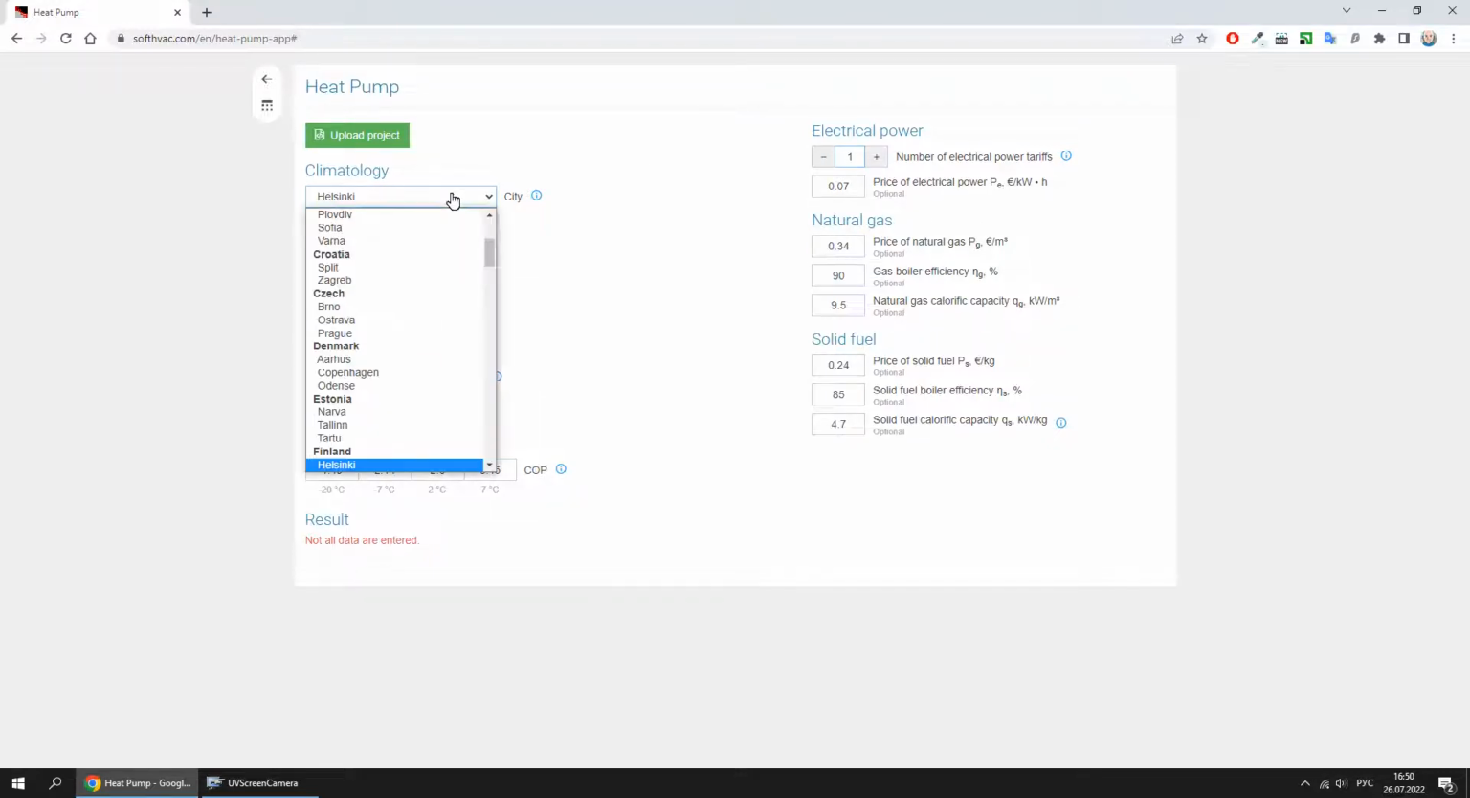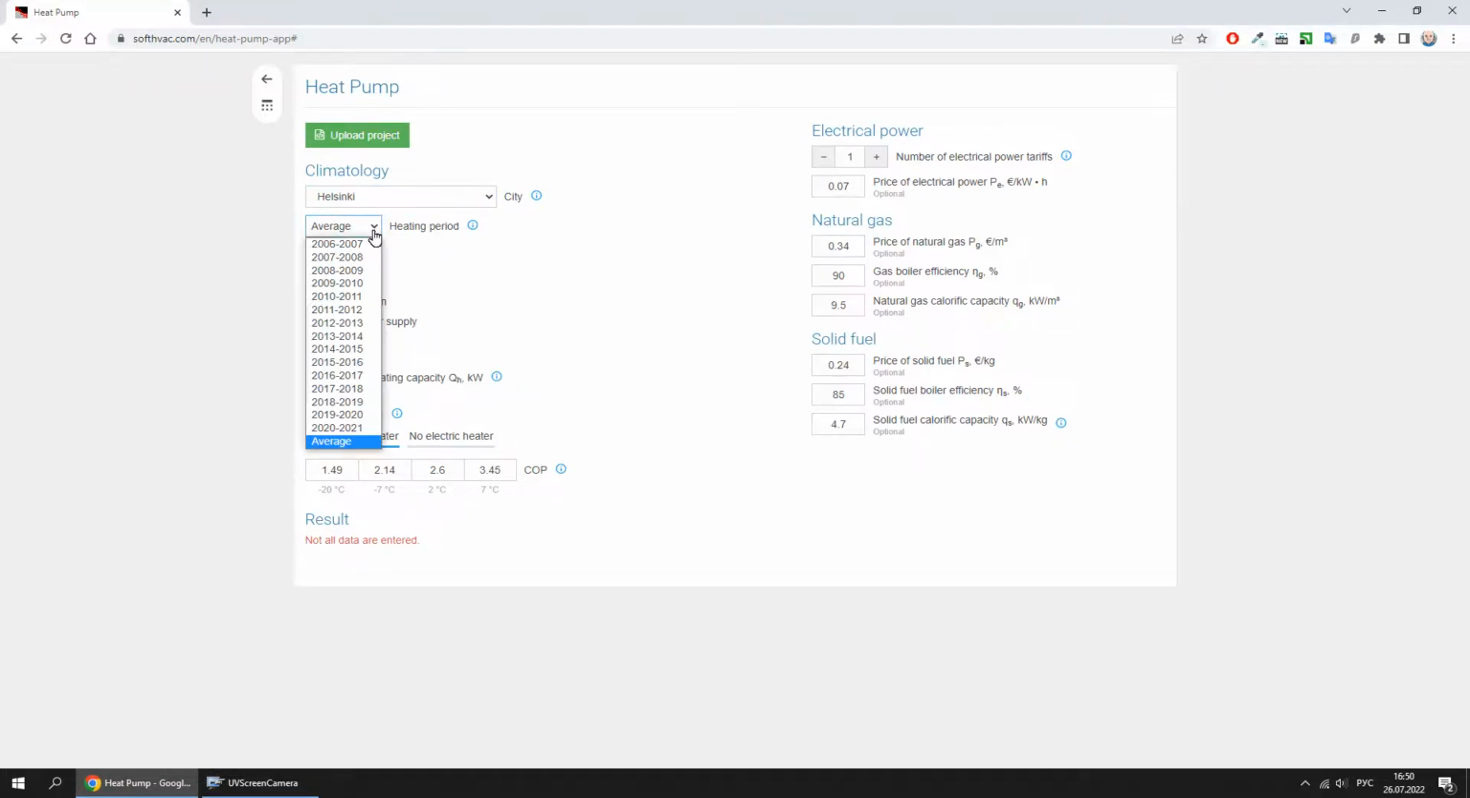Select the city here and heating period. Their temperatures will be used to perform calculations. It is recommended to choose average heating period as the most likely in the future. The past heating period can be selected for comparison with the cost of using the current heat resource.